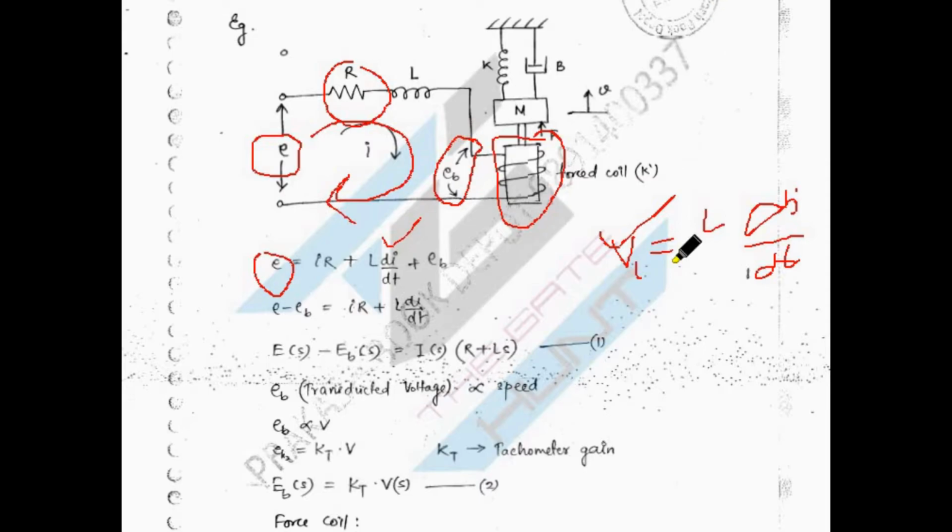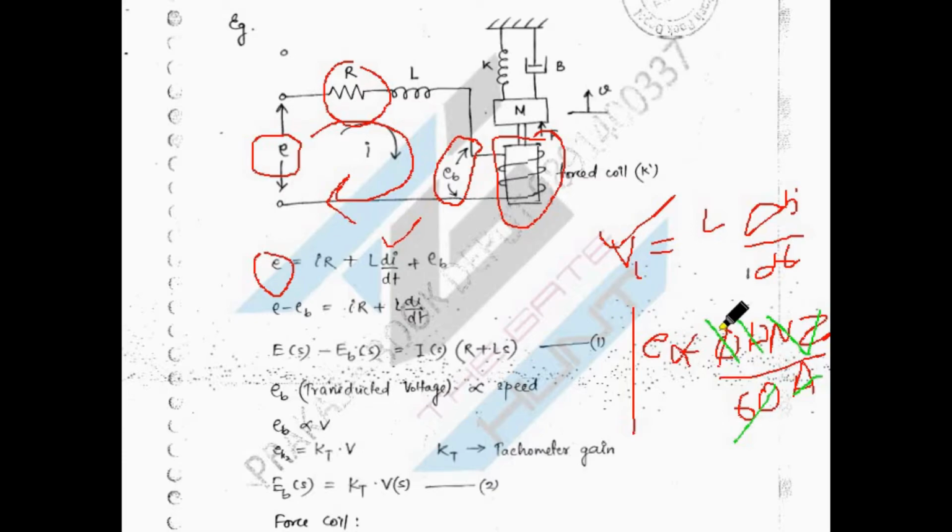Okay. So for back EMF, just for understanding purpose, what is the back EMF? EB is directly proportional to phi P N Z by 60 A, right? This A is nothing but your parallel path, 60 is a constant, Z is your number of conductors, N is the speed of your machine, any machine. In this case it is a motor, so motor speed, and P is the number of poles, and phi is the flux density at your pole, right?